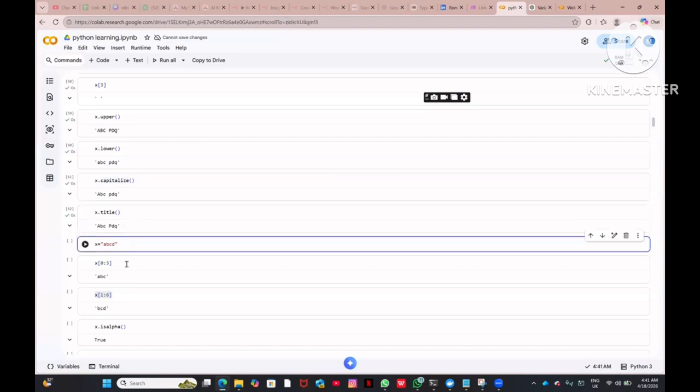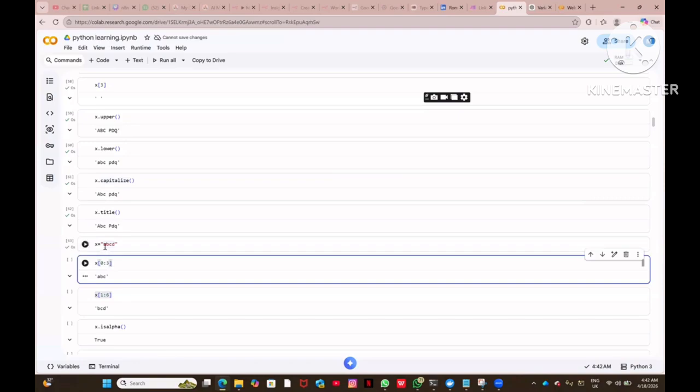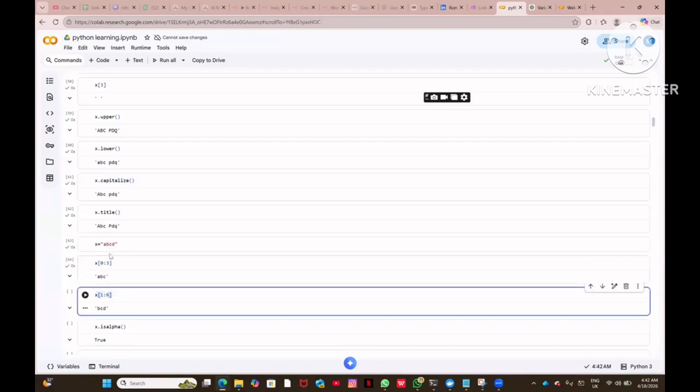Now x equal to ABCD, and you want to see from 0 to 3. When it is 0 to 3, you will get ABC, because this is called a substring. Your slice starts from 0 and goes till 3. So that is what you are getting. And when it is 1 to 6, you will be getting BCD, right? Why BCD are you getting? Look, this is very important.